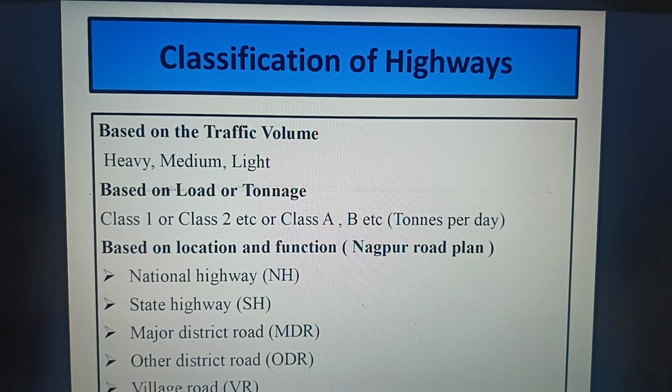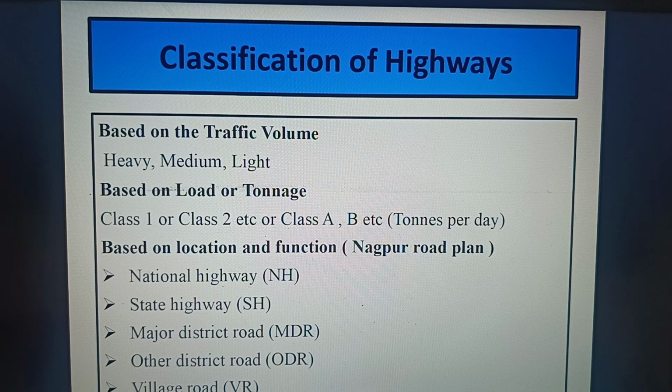Based on the traffic volume, it can be categorized into three types: light traffic, medium traffic, and heavy traffic roads. Based on the load or tonnage, it may be either class 1 or class 2 type, or class A or B, based on the tonnages handled by the carriageway per day.